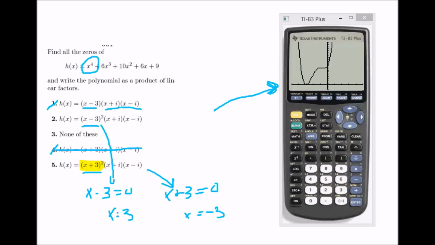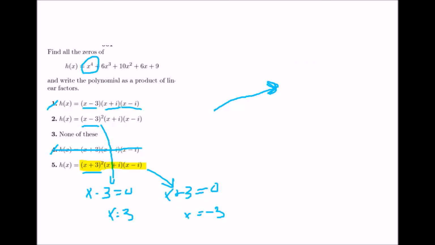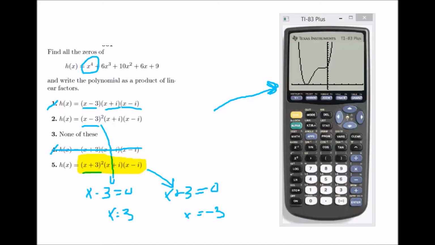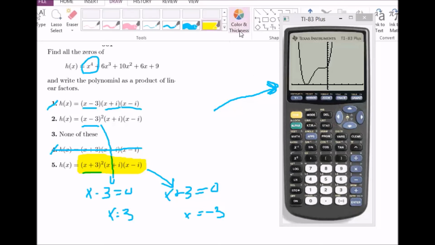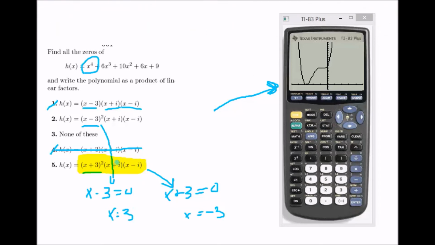Notice how there are 2 zeros that are imaginary. You can see them right here where it doesn't come back to the x-axis, what that means is you're going to have two imaginary answers. Now, it's not so clear what those are going to be, but unless you want to do like a page of work, you're going to have to take a guess here and assume that those answers are negative I and plus I. So we're going to get ourselves into a little bit of trouble here.